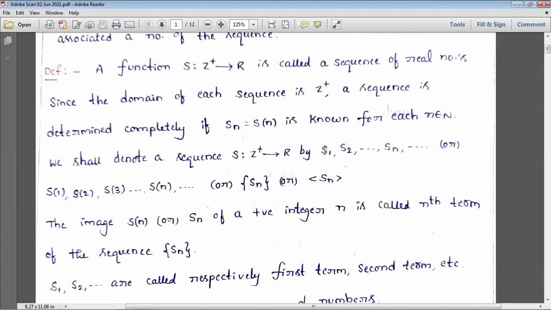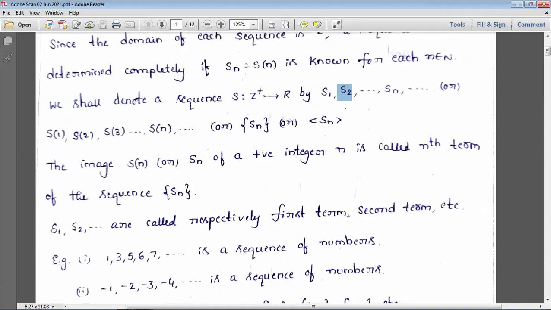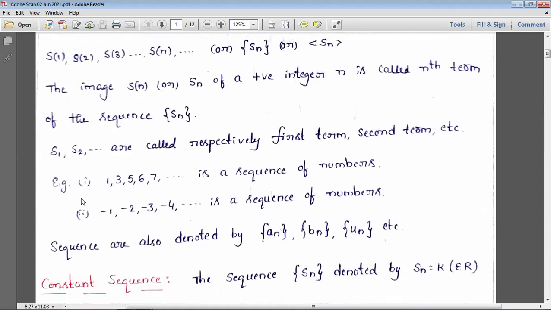So the first term of the sequence is S1, the second term is S2, the third term is S3, the fourth term is S4 and so on. Sn is the nth term of the sequence Sn. That is why we say first term, second term, like that. Let us see some examples here. 1, 3, 5, 6, 7 is a sequence of numbers. In the same way, -1, -2, -3 is also a sequence of numbers. Sequences are also denoted by a_n and b_n. So not only S, we can use in place of S also A, B, R, U, like this.